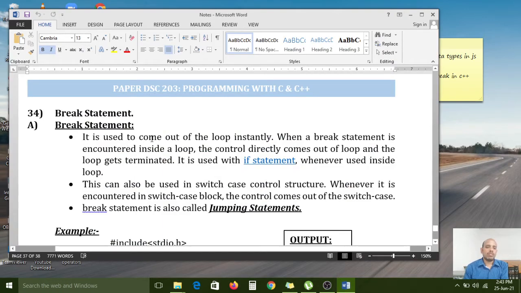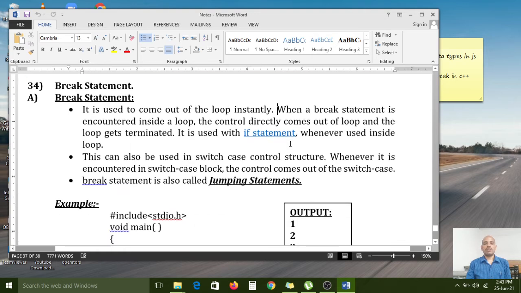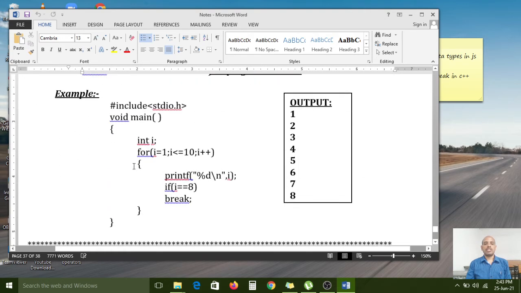What is the use of the break statement? Now we have to see. It is used to come out of the loop instantly. For example, if you have 10 iterations by using a while loop, here I have given a for loop in the program.